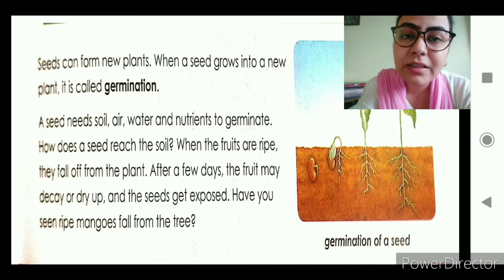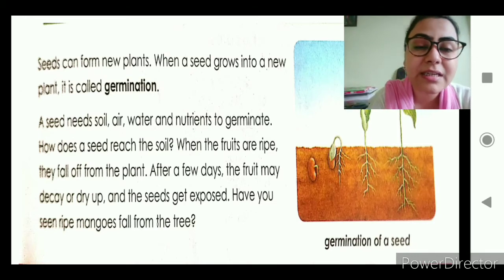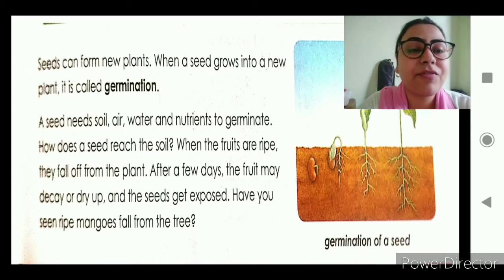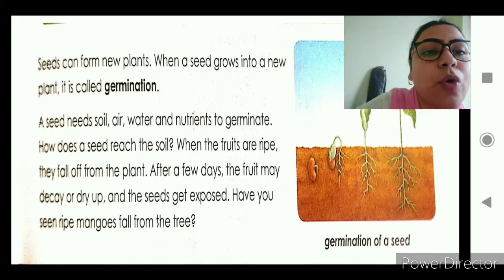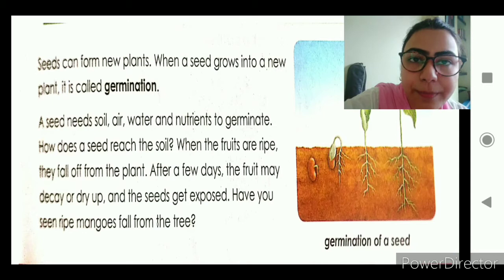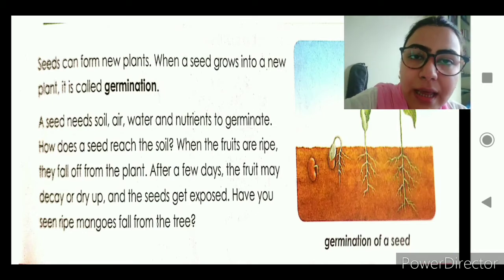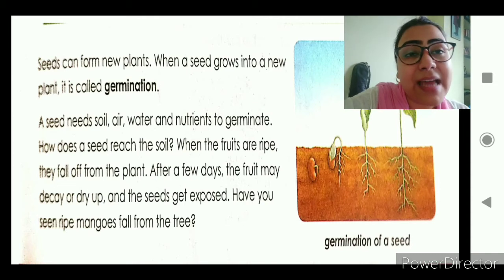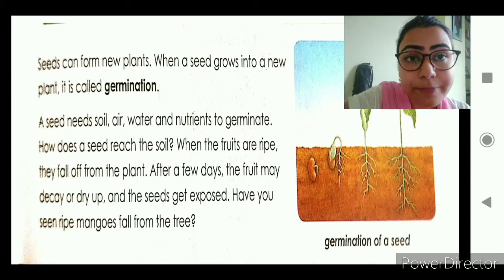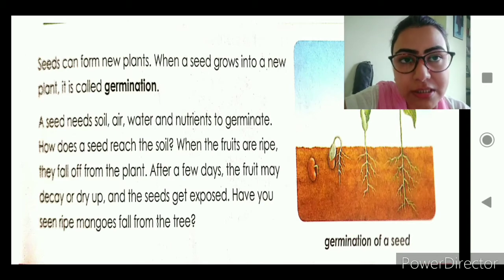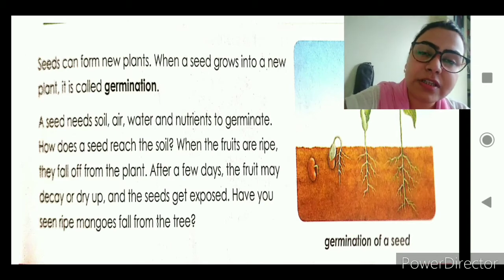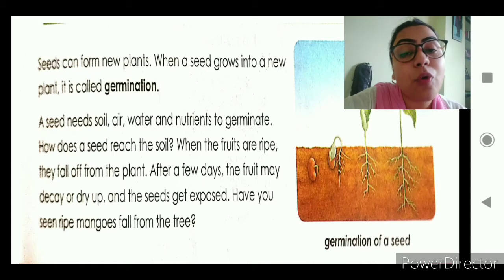Now, from where will the seed get this? Obviously, the soil has to be good. You know that every seed cannot grow in every type of soil. Whatever seed it is, it needs that particular type of soil. Some need sandy soil, some need wet soil. So a particular kind of soil is very important. Then the air, obviously we get air, and the right amount of water.